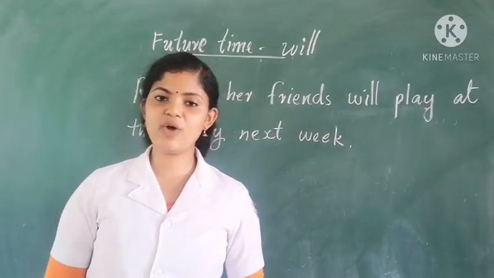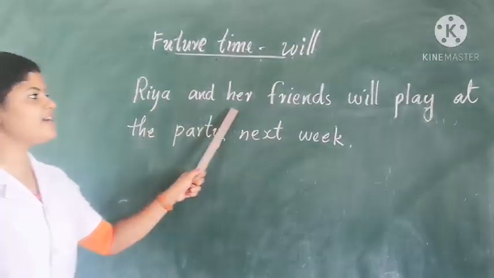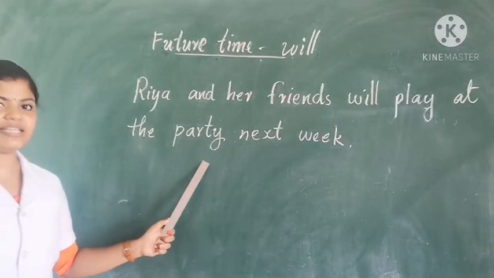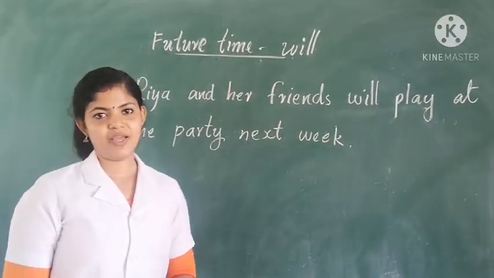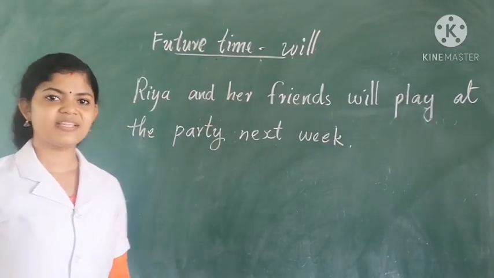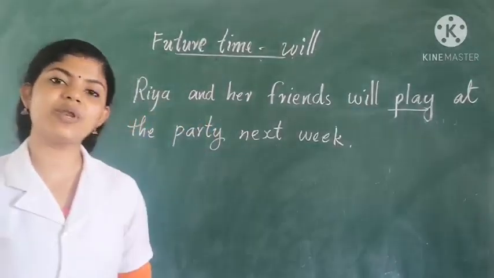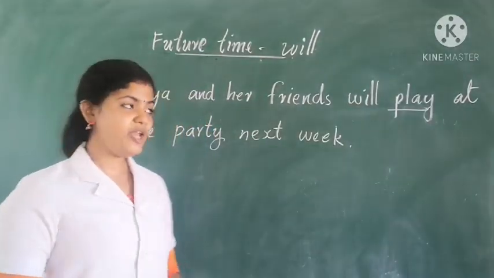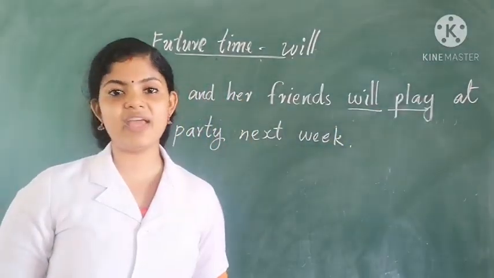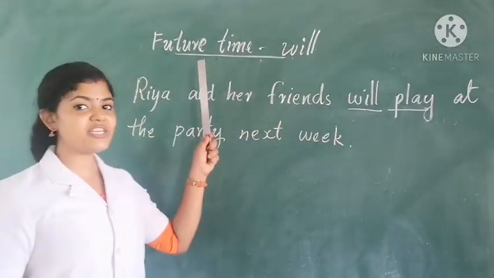Okay. So children, on the board you can see a sentence. What is that? Ria and her friends will play at the party next week. Okay. Can you identify the main verb from the sentence? Yes. Play. Play is the main word or action word in the sentence. And you can see another word, that is will. Why do we use will? For what are we using will? We use will to show the future time.